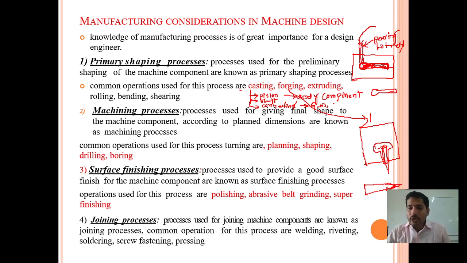In the forging process, we apply some amount of external force on the hot metal. When you apply external force on the hot metal, it gives the desired shape that we want. Is it right? So we want the chisel shape, then we apply maximum force with the help of a hammer, and it gives the desired shape. It looks like a chisel. So we are doing these operations under the forging process.